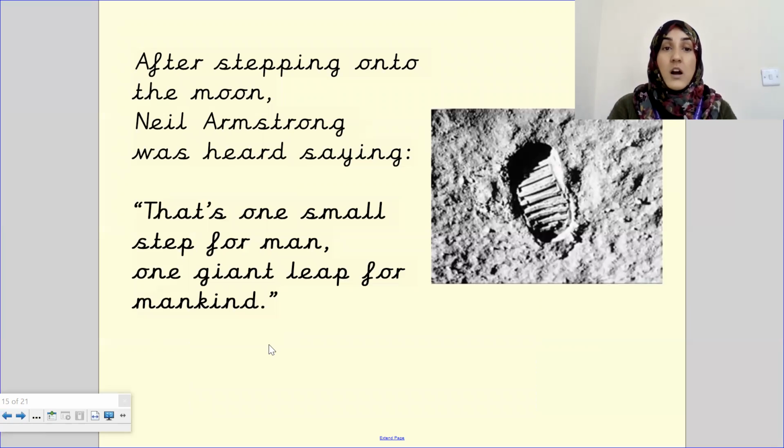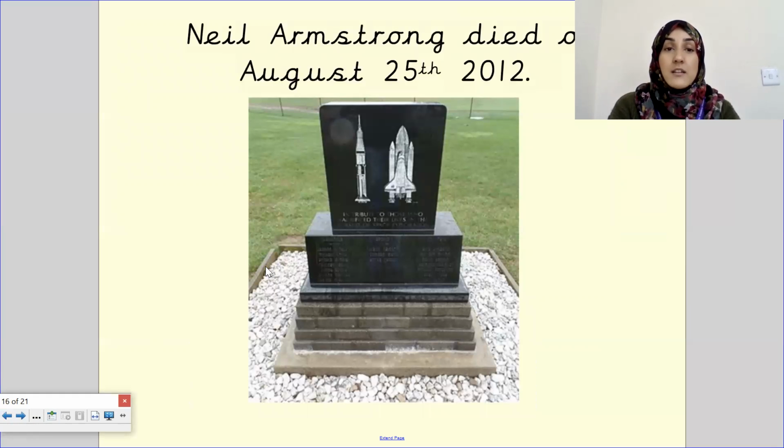Okay, after stepping onto the moon, Neil Armstrong was heard saying, well done, that's one small step for man, one giant leap for mankind. And there is a picture of his footprint. Okay, Neil Armstrong died on August 25th, 2012.